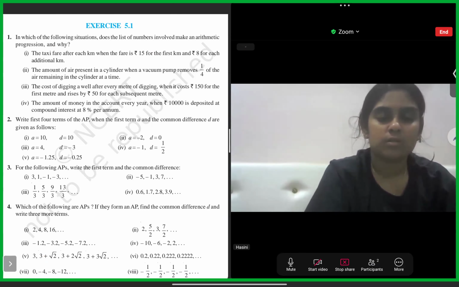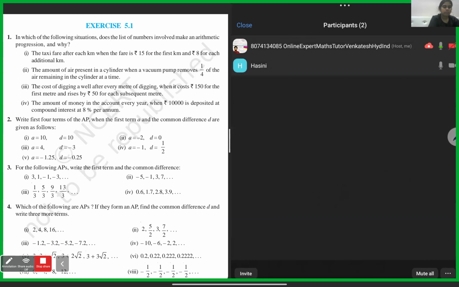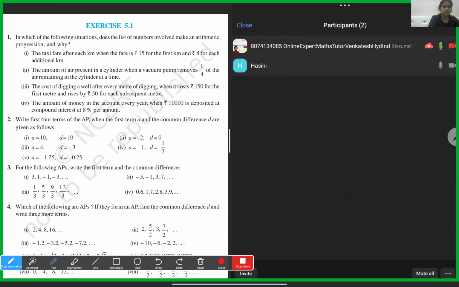Meaning, the taxi fare for the first kilometer is 15 rupees. Let us take this as the first term. Then 8 rupees will be added for every additional kilometer.